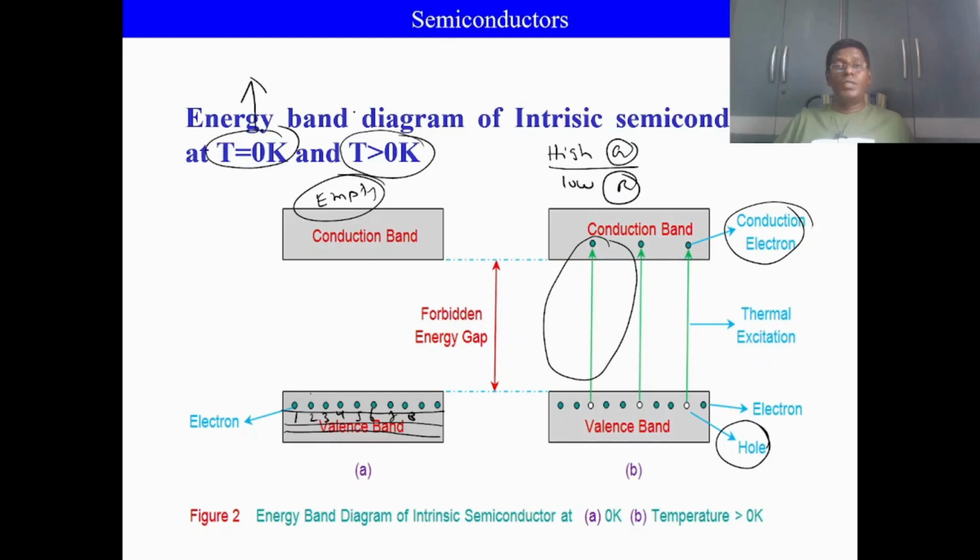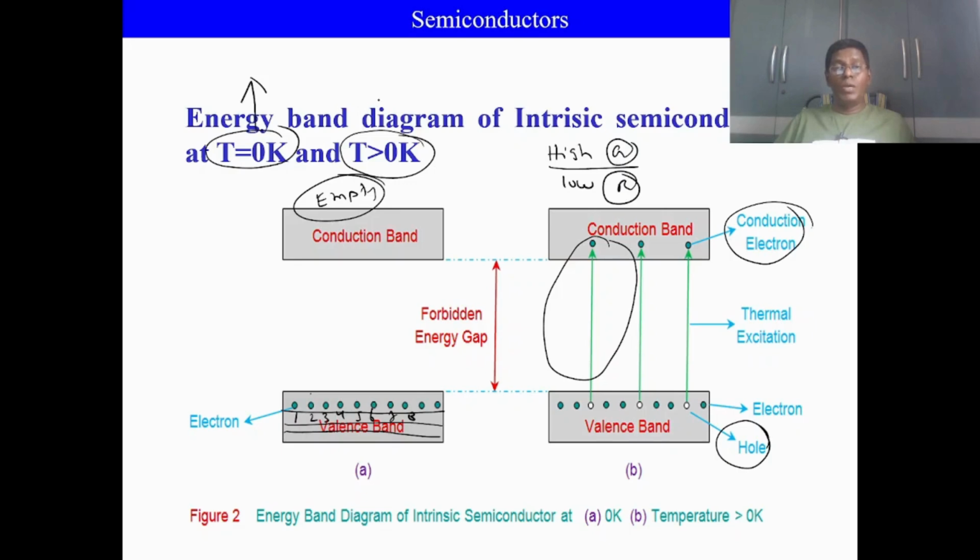Therefore, the properties of a semiconductor switch between insulating property and conducting property. Therefore, this is known as a semiconductor. This is completely the conductivity of intrinsic semiconductor under two conditions, T equal to 0 K and T greater than 0 K.